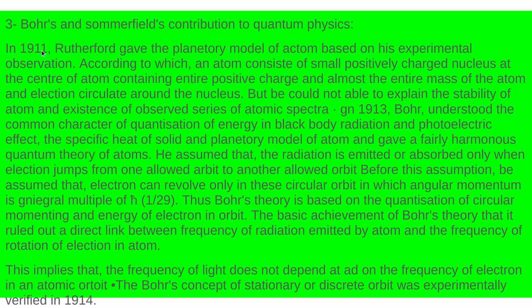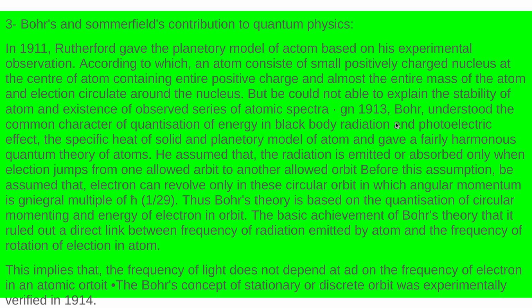in 1911, Rutherford gave the planetary model of atom based on his observation. According to him, the atom consists of a small positively charged center containing the entire positive charge, and the entire mass is concentrated at the center, and the electrons circulate around the nucleus. But this could not explain the stability of atom and the existence of the observed series of spectra.